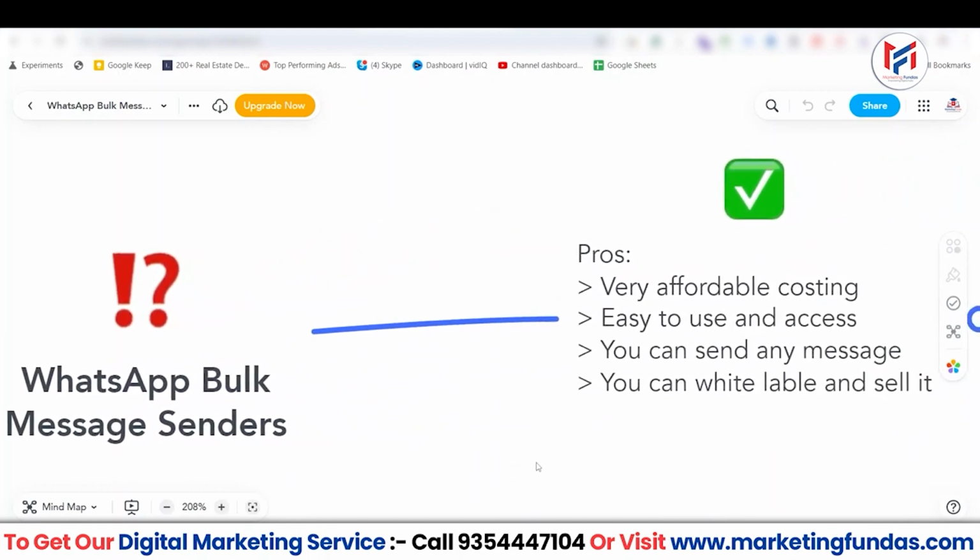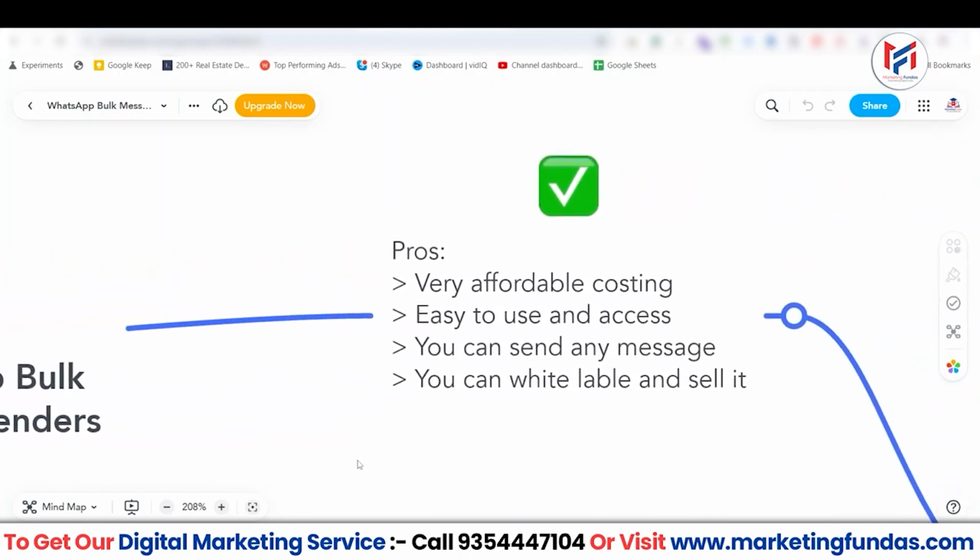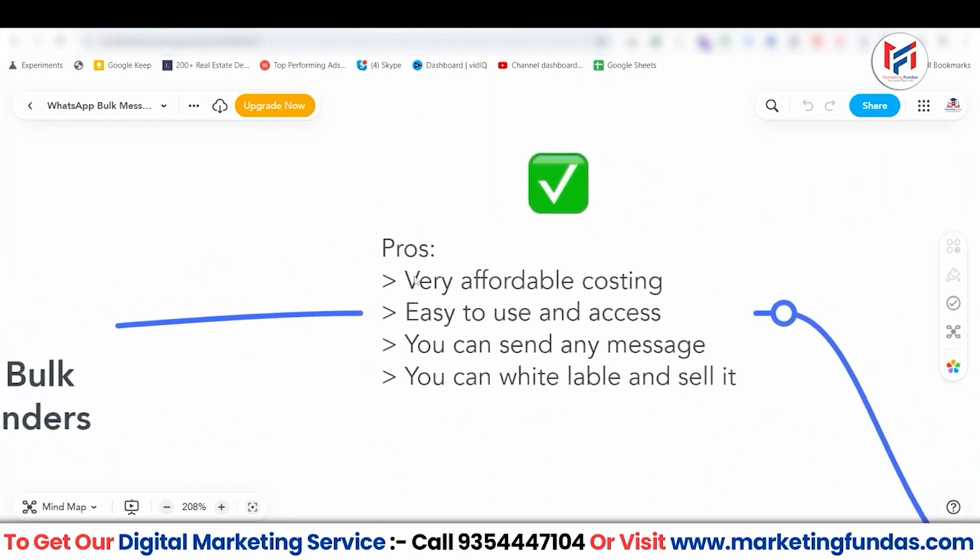So if I scroll a little bit here, I have mentioned 4 pros. The first one is very affordable costing. Yes, you can easily get these kinds of tools at just 5, 10 or $20 per month, right? And affordability wise, these tools are very cheap and very affordable, right?